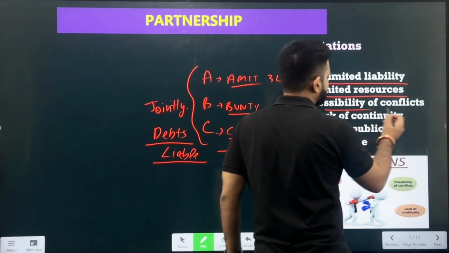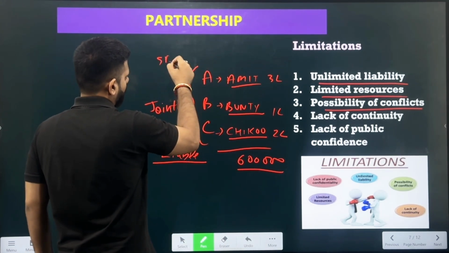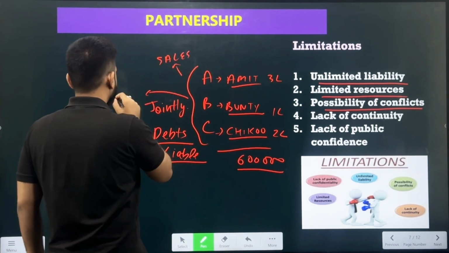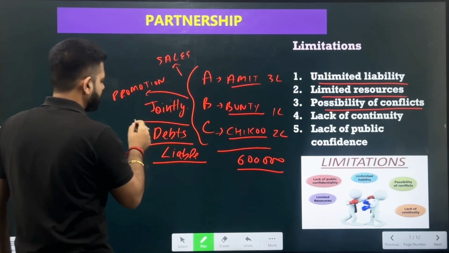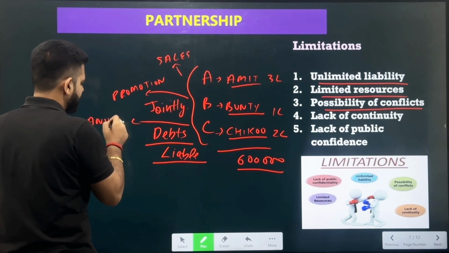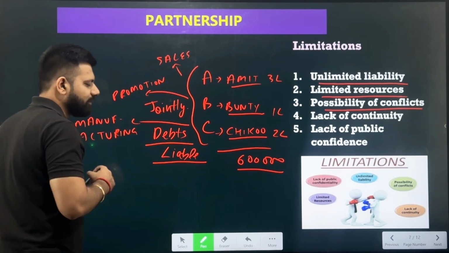If we talk about the third point, possibility of conflicts, A was looking after the sales, B was looking after the promotion, and C was looking after the manufacturing. How will the goods be manufactured? There was a problem that there can be conflicts. How can there be conflicts? If C is thinking to bring in the innovation, but earlier when Chiku brought the innovation they incurred losses, and A and B thought that they won't agree to Chiku's decisions because they had earlier faced losses in the business.